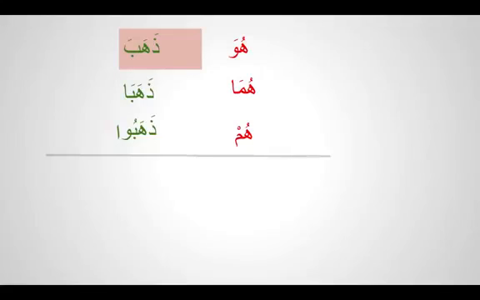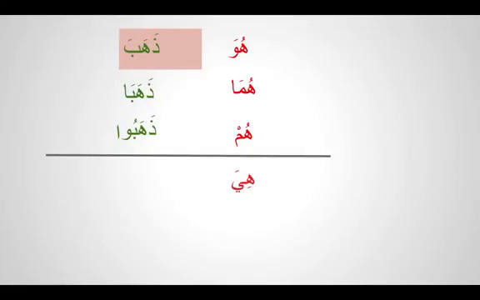So if you want to say all those people left, how do we say? We say zahabu. That waw is the sign that tells us it is talking about all those men. And this alif is the spelling rule. And how do we say for the female?